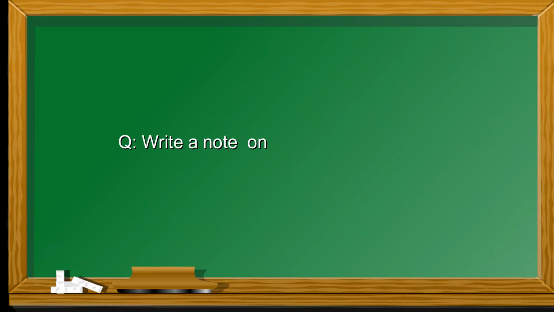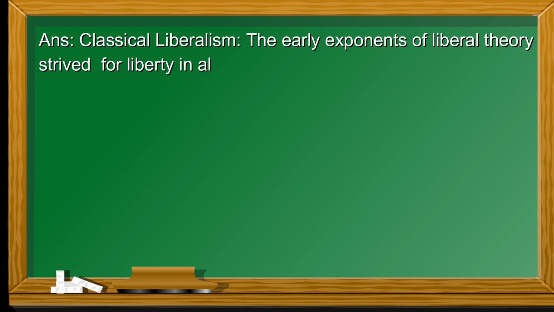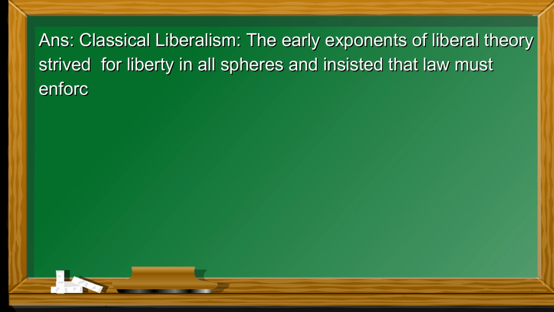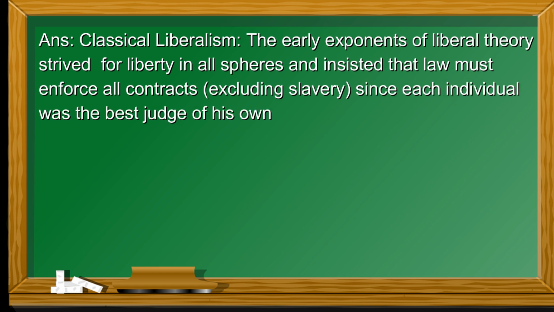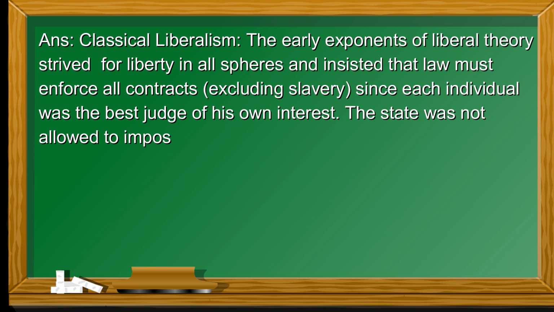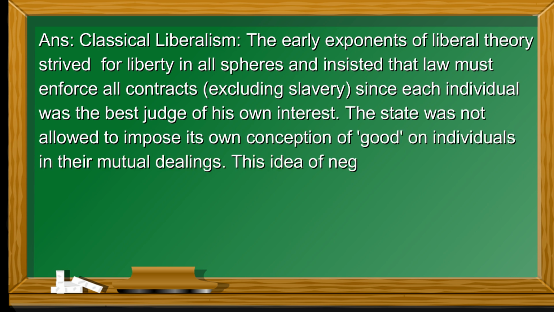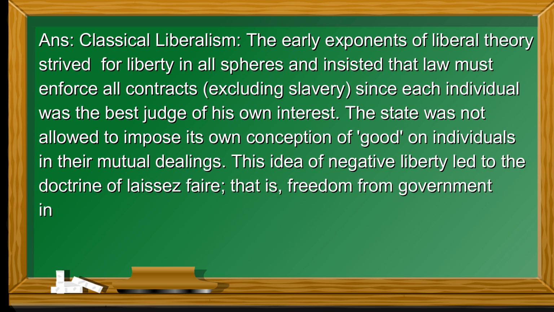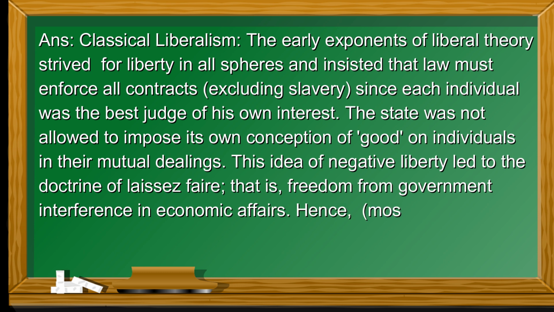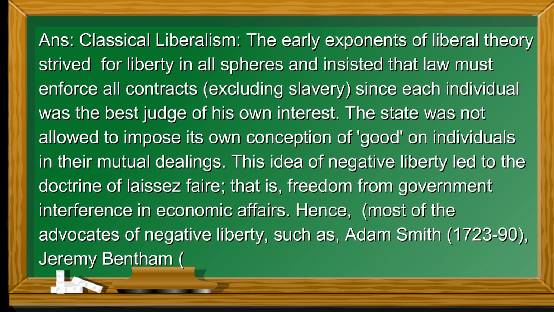Question: write a note on classical liberalism. Answer: classical liberalism. The early exponents of liberal theory strived for liberty in all spheres and insisted that law must enforce all contracts, excluding slavery, since each individual was the best judge of his own interest. The state was not allowed to impose its own conception of good on individuals in their mutual dealings. This idea of negative liberty led to the doctrine of laissez-faire, that is, freedom from government interference in economic affairs.